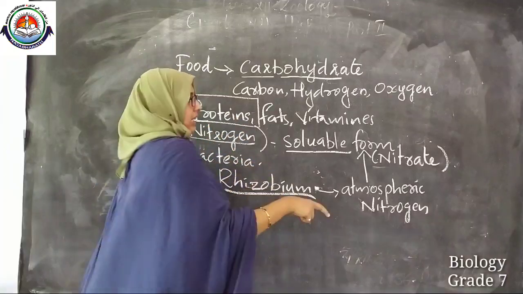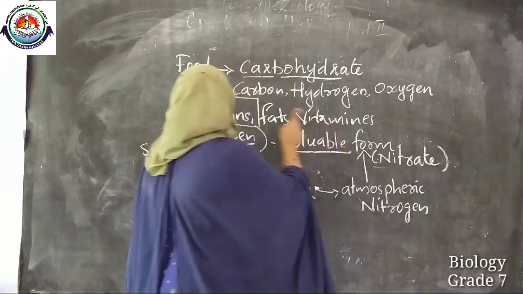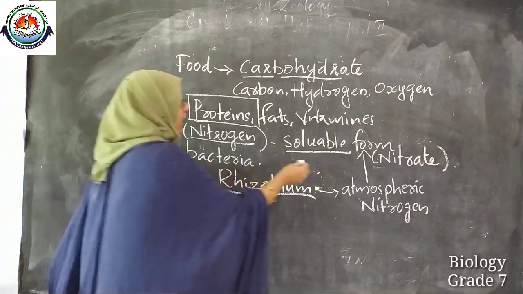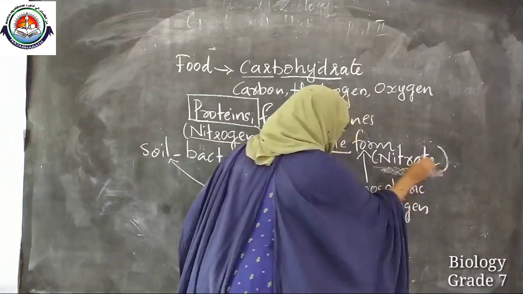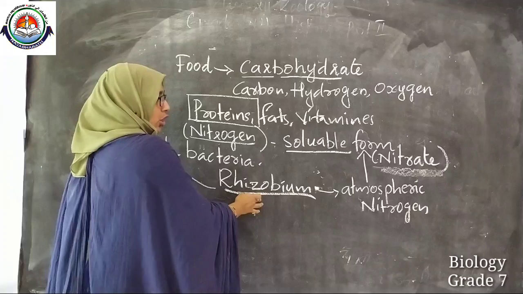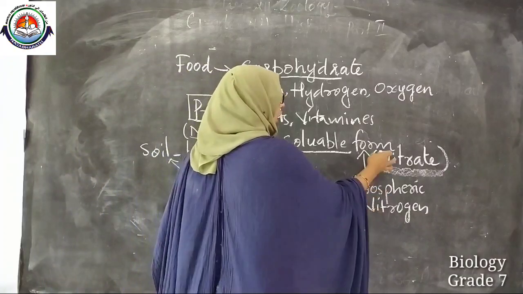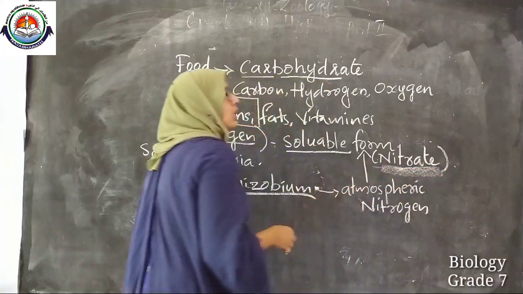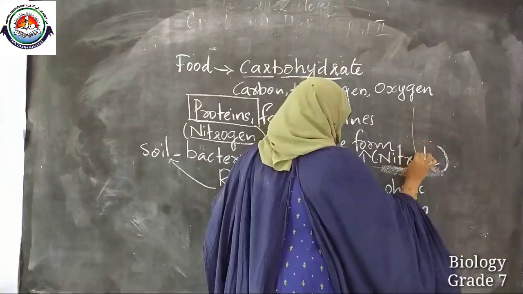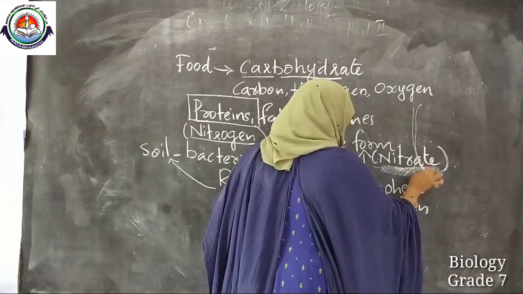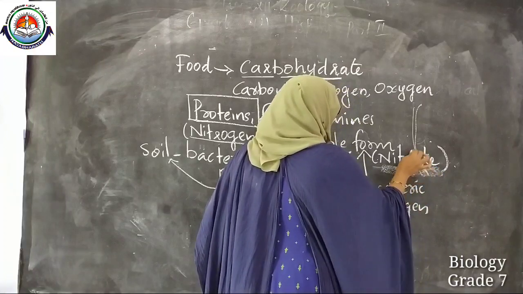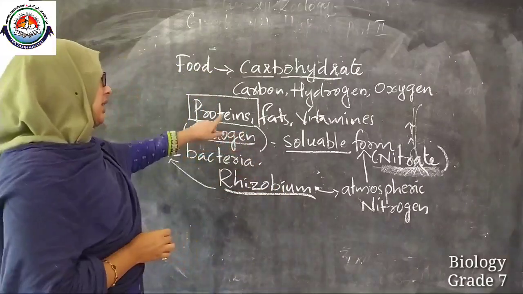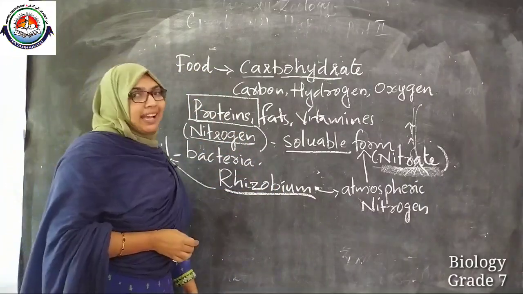Only the nitrate can be absorbed by the plants. So this will be in the soil, isn't it? Rhizobium converts the nitrogen into nitrate, and that nitrate will be present in the soil. From the soil, the plant can take up the nitrate through the water. This is how nitrogen is reaching the plants.